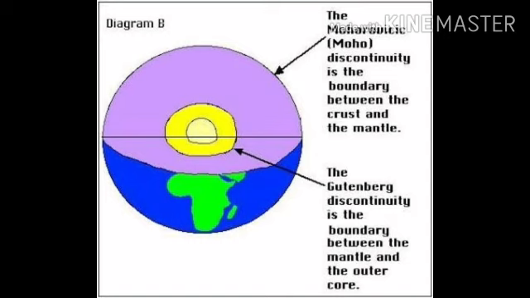Okay? Like the crust, it does not exist at a uniform depth. It is found at about 8 km beneath the oceans and about 32 km beneath the continents.